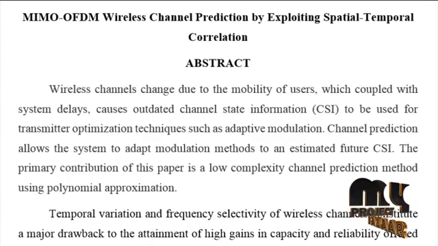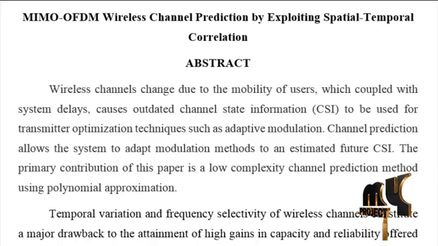Wireless channels change due to the mobility of users, which, coupled with system delays, causes outdated channel state information to be used for transmitter optimization techniques such as adaptive modulation. Channel prediction allows the system to adapt modulation methods to an estimated future CSI. The primary contribution of this paper is a low complexity channel prediction method using polynomial approximation.